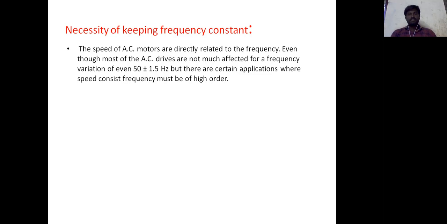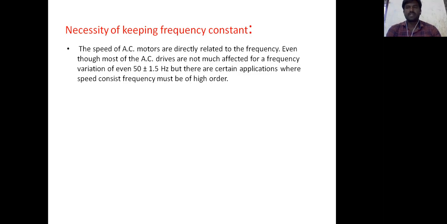For AC motors, N equals 120 f by P. N is directly proportional to the frequency; speed is directly proportional to the frequency. And they are much less affected by frequency variations of up to 1.5 percent. So 50 plus or minus 1.5.